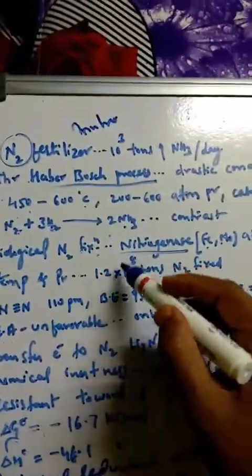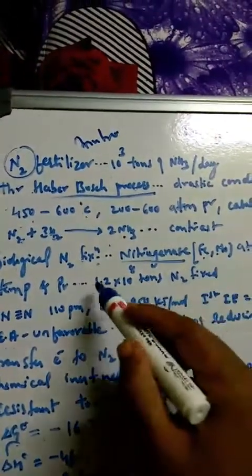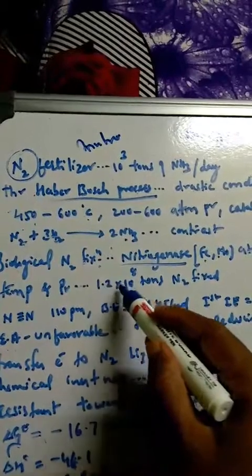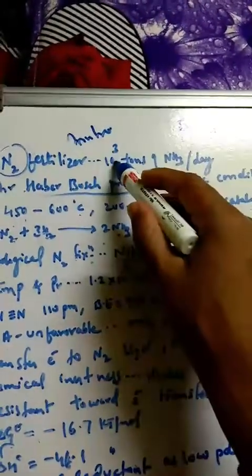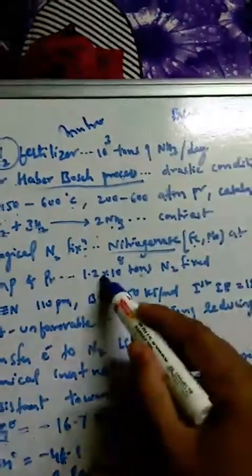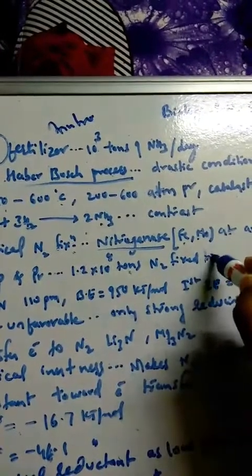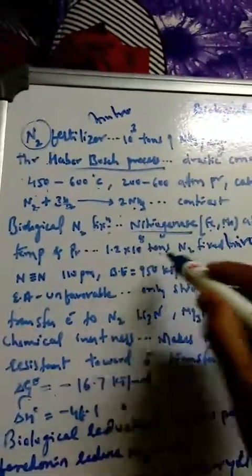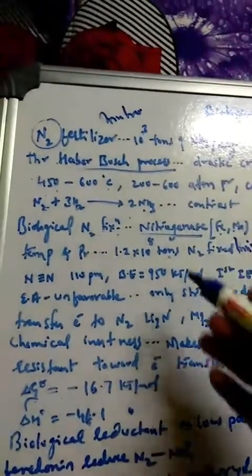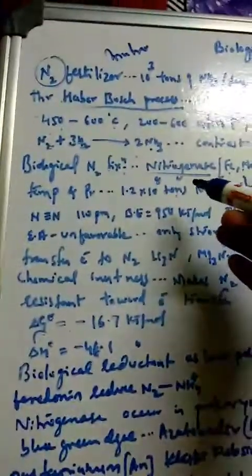Nitrogen fixation can be done to the level of 1.2 into 10 to the power of 8 tons per day. In vitro it is 10 to the power of 3. Here the nitrogenase acts in vivo, in plants or living cells, so 10 to the power of 8 tons of nitrogen is fixed per day. This is the speciality of in vitro as well as in vivo.